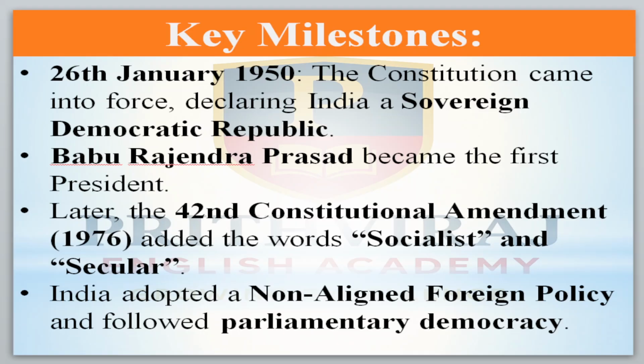You know that on 26 January 1950, the Constitution came into force, declaring India a sovereign and democratic republic. Sovereign means supreme power; nobody can influence it. Dr. Rajendra Prasad became the first president of India, and later the 42nd constitutional amendment was made in 1976, adding the words socialist and secular. India adopted a non-aligned foreign policy and followed parliamentary democracy. These are a few points you should know.